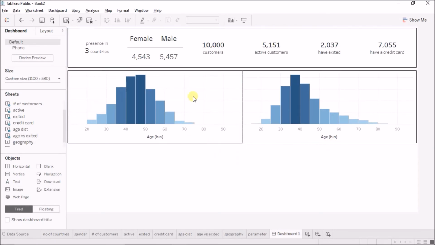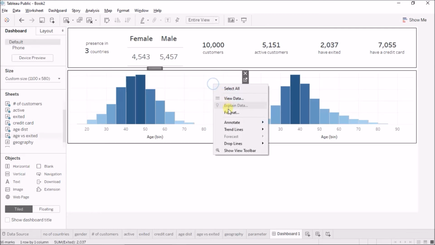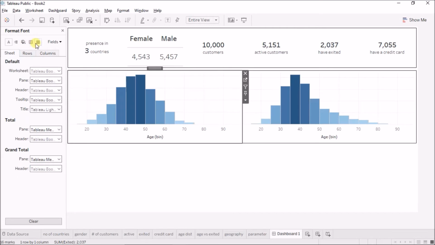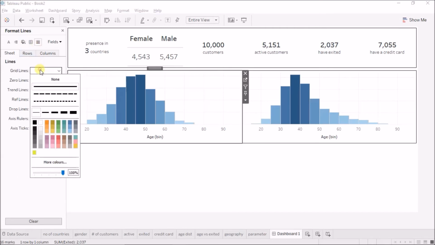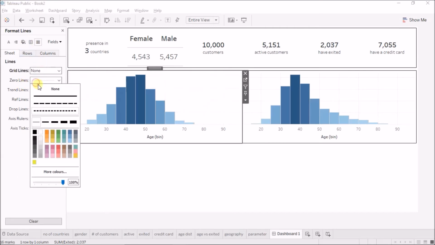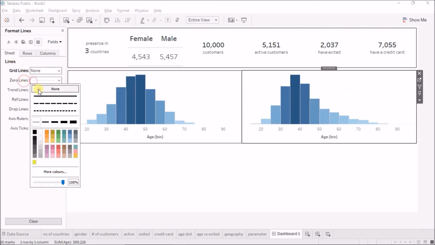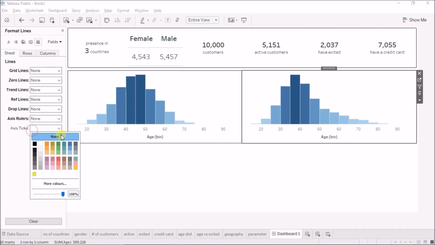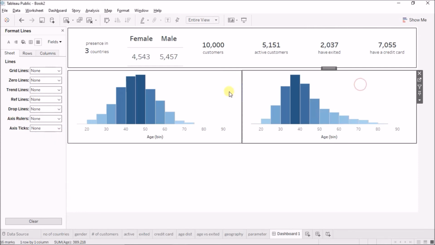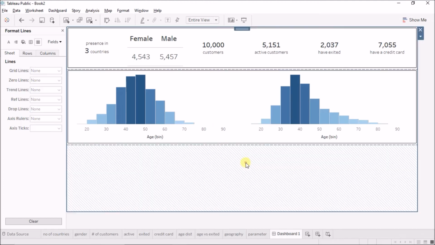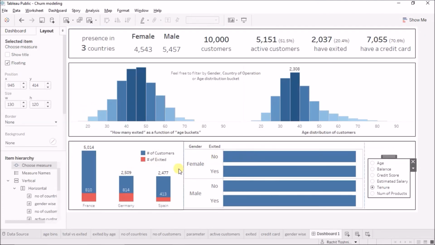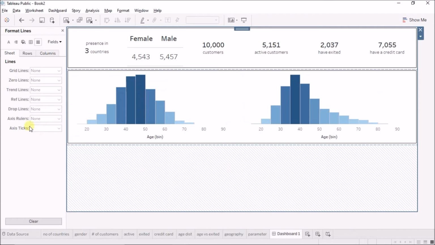Next is, now we see these grid lines behind the bars, so we can remove that as well. So you can come here, format lines, grid lines, none. Okay, very good. Okay, so it looks a little bit cleaner now. Okay, now next is another horizontal container.